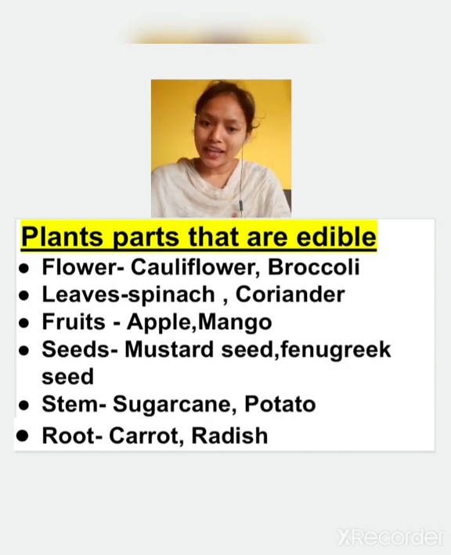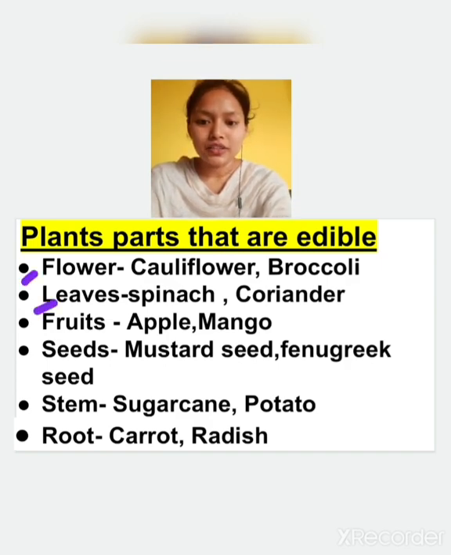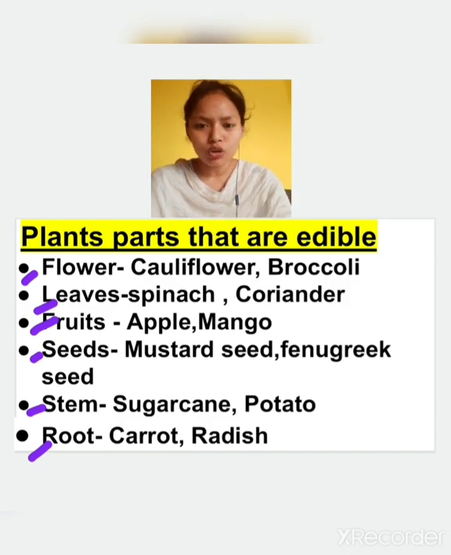Plant parts that are edible means the plant parts that we eat. Edible means anything that can be eaten. So plant parts that we eat are flowers, leaves, fruits, seeds, stem, roots. All these are the eatable parts of a plant. This covers almost the whole plant.